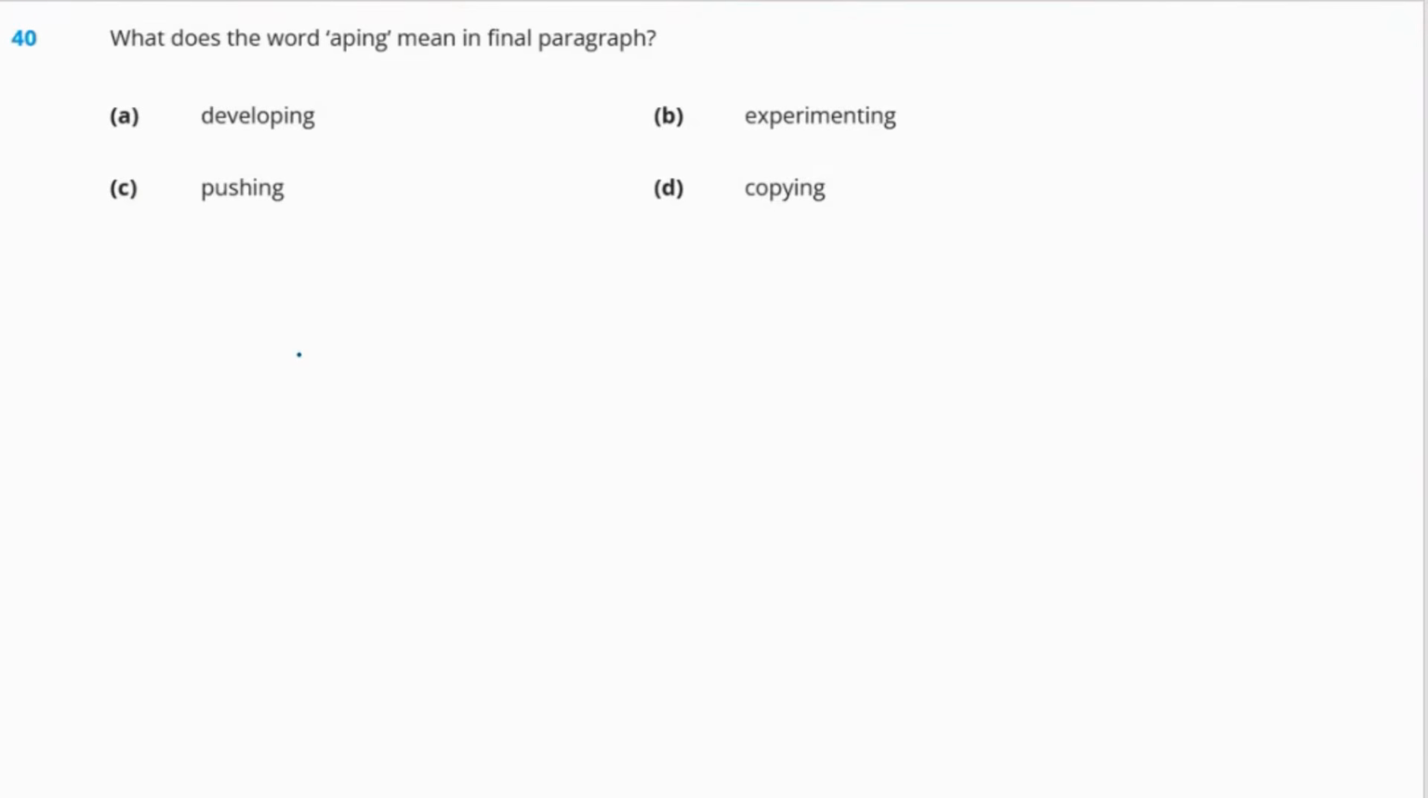Okay, so the next question is: what does the word aping mean in the final paragraph? The options are A, developing; B, experimenting; C, pushing; or D, copying. So first of all, let us see the meaning of the word aping. The word aping means to copy. So the right answer will be option D, copying.